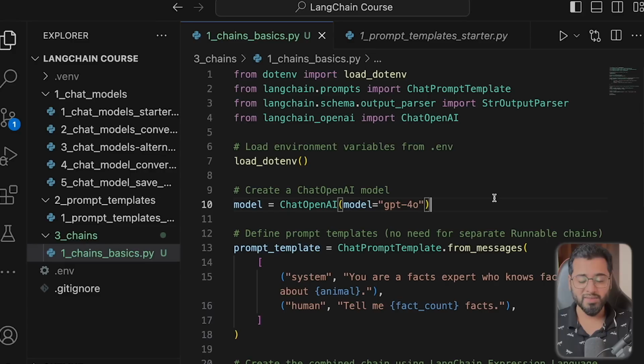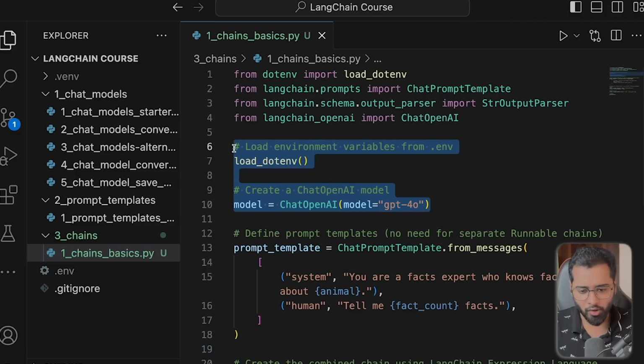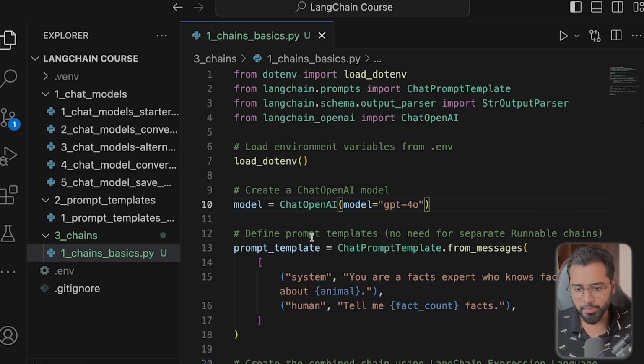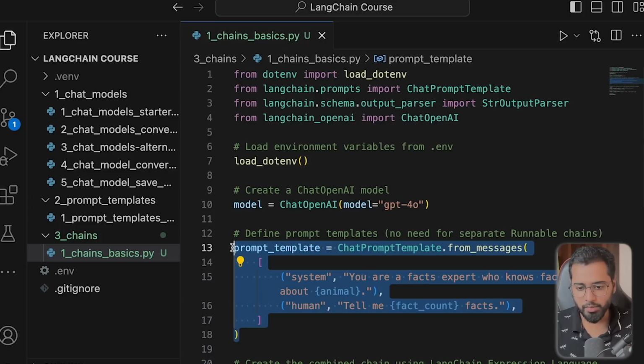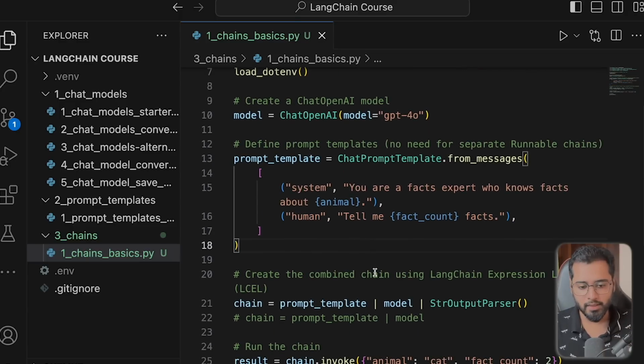Hello guys, welcome to the first example in chains for LangChain. As you can see, I've already prepared the code here as well. So let's walk through this step by step. The first section is very similar to what we did in the previous sections. All that we've done here is initialize our OpenAI chat model, and then create prompt templates using a list of tuples. This is another method that we saw, right?